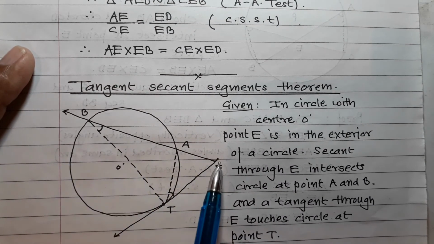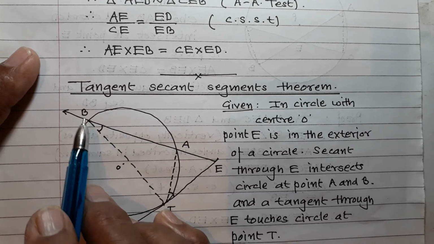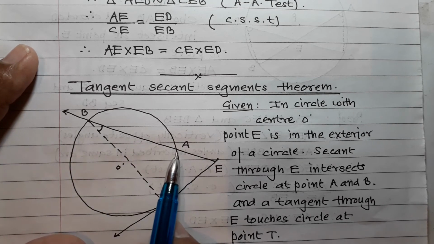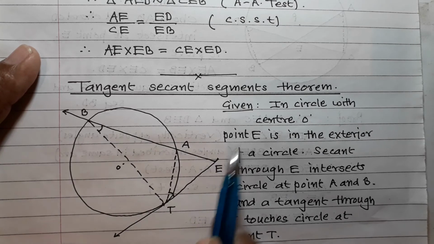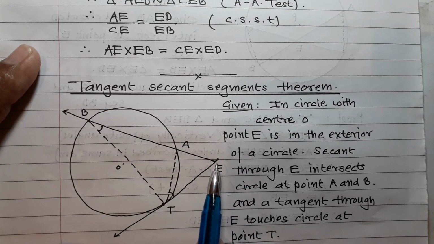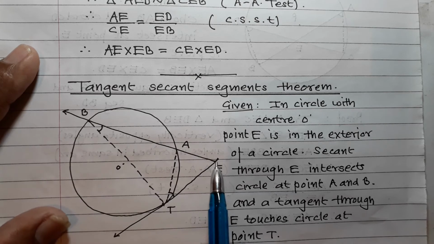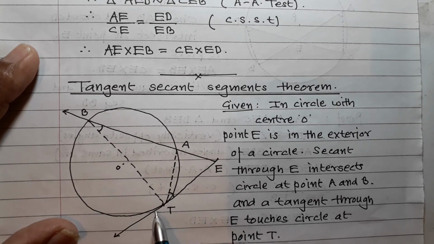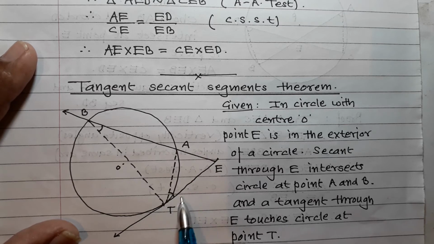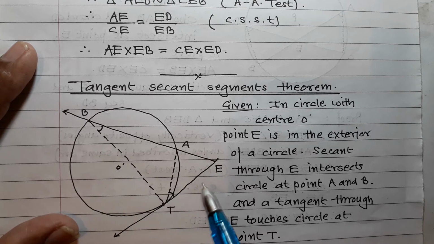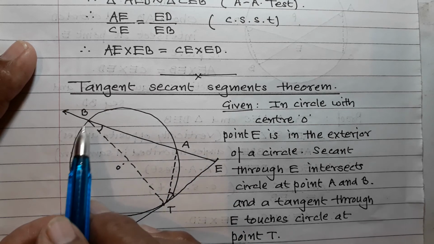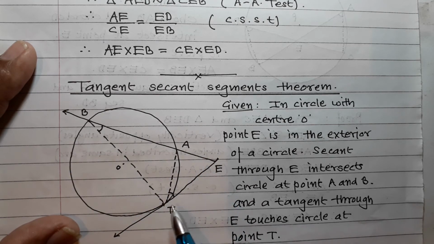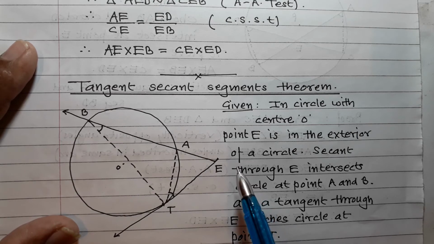Now this is a secant EB which intersects the circle at points A and B. This is a point E which is in the exterior of the circle, and from this point ET is a tangent to the circle at point T. Then prove that EA into EB is equal to ET square.